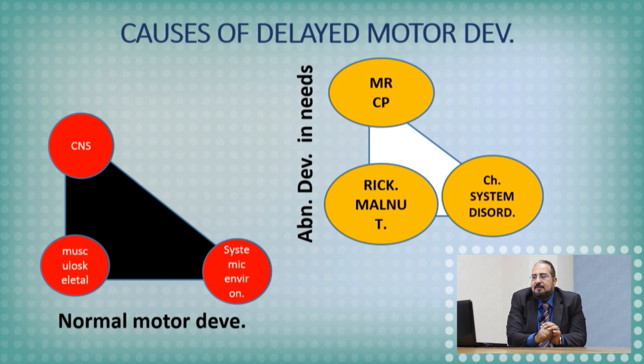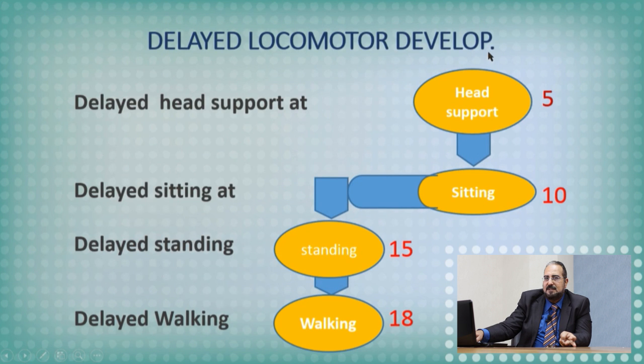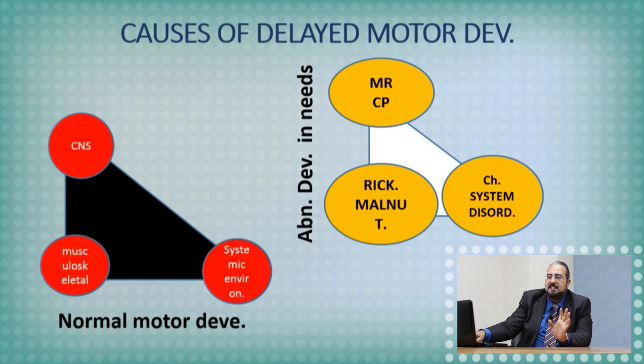Now again, if the patient has delayed walking, what are the causes behind this? Delayed locomotor development. As we said before, for normal gross motor development, we have to have an intact CNS, an intact musculoskeletal system, and a good systemic environment for those systems to work in. So if there is no head support till 5 months of age, no sitting alone till 10 months, no standing till 15 months, no walking till 18 months of age, then he is delayed.